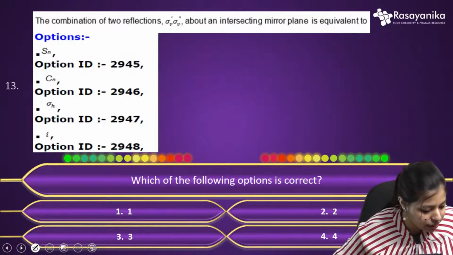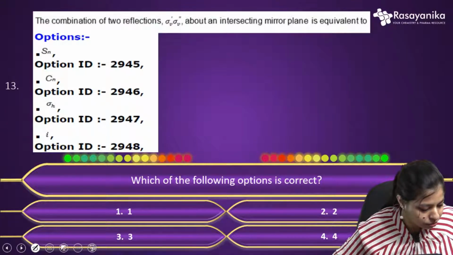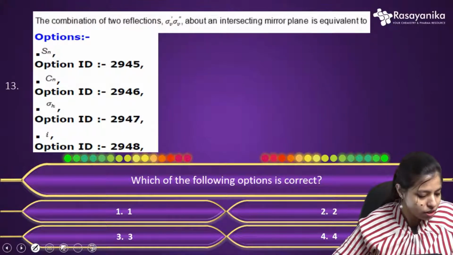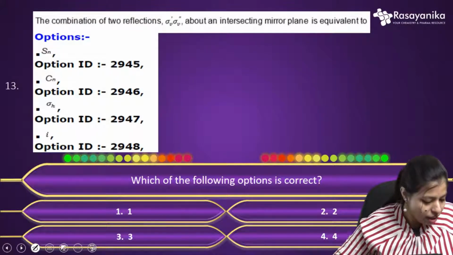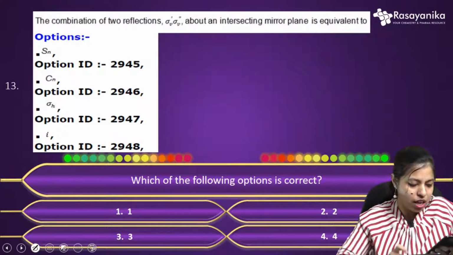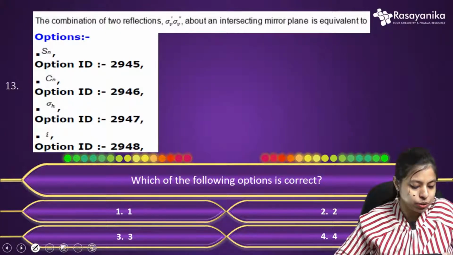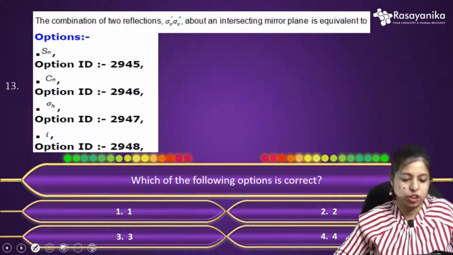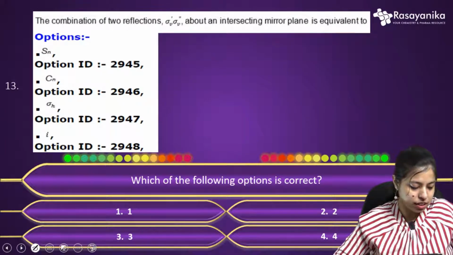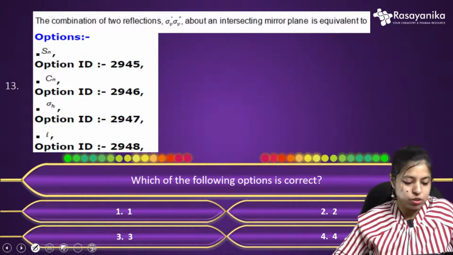So would you like to answer this question? Okay, Mika, Relay answered. Vinay, sorry, I couldn't get your answer. So which is the correct answer, you can say? Mika, can you please type what you want to type here? Can you please type again so that it will be easy for me to answer?